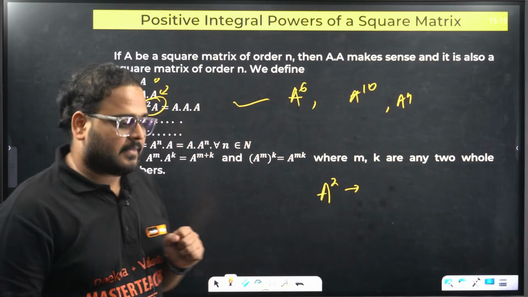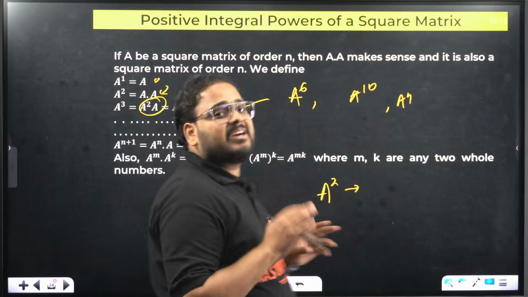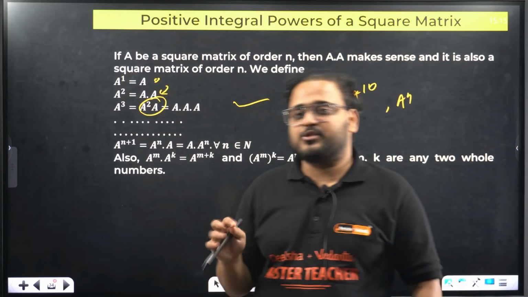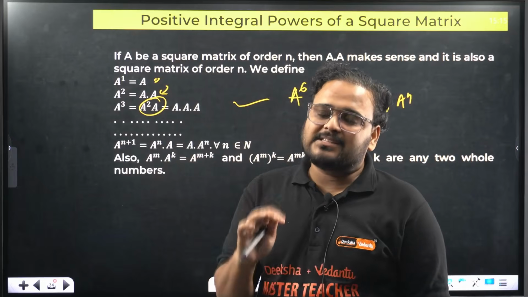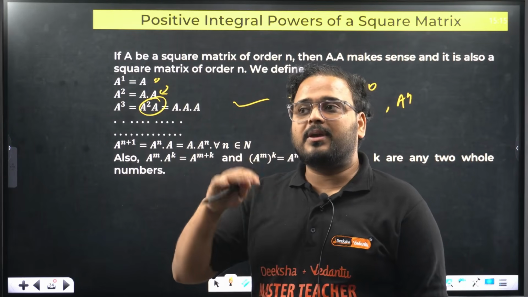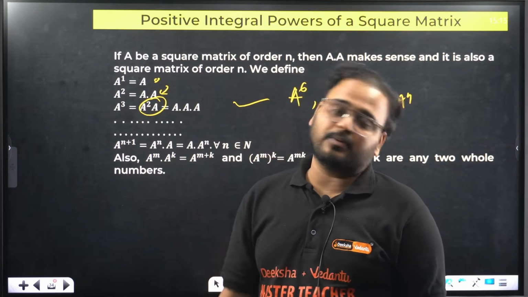Multiplying matrices is not difficult, but it is time consuming, and the chances of making a mistake increase if you multiply two matrices.